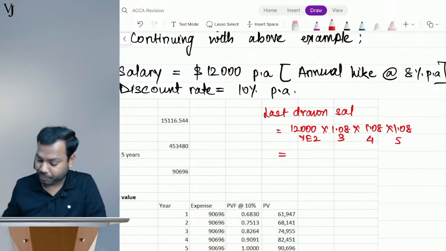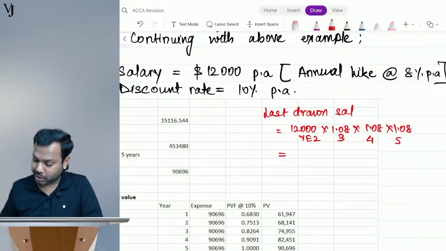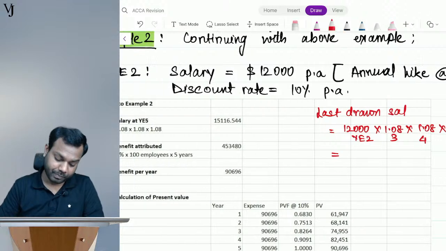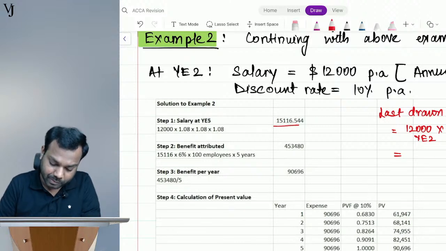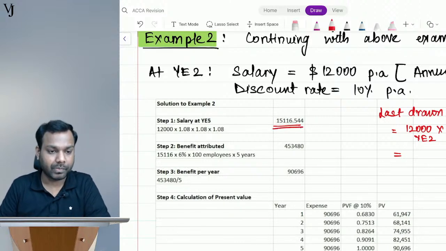So what is the amount? 12,000 into 1.08 into 1.08 into 1.08, right? That is 15116.